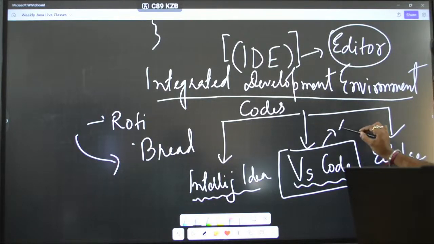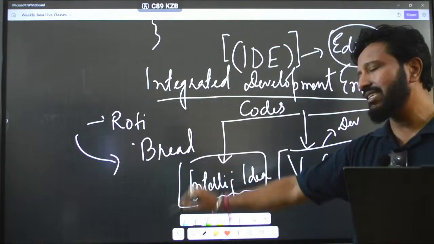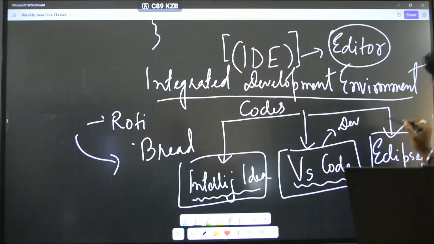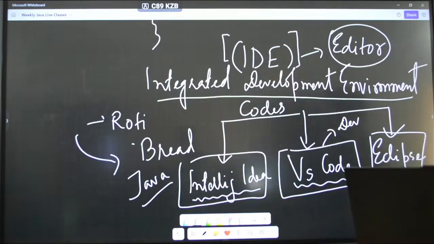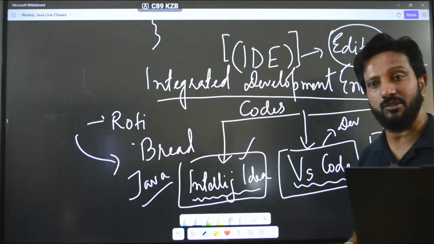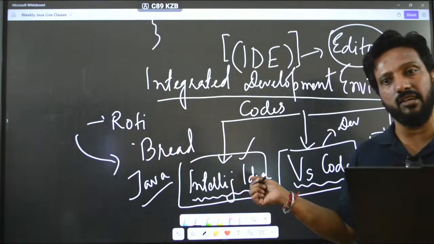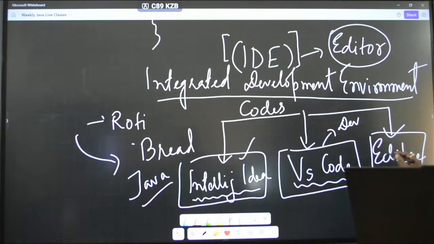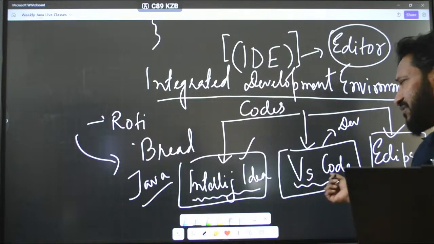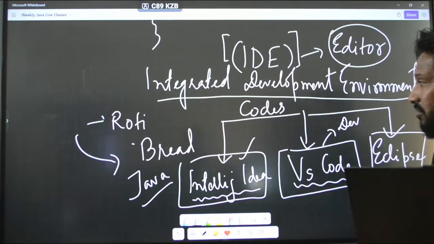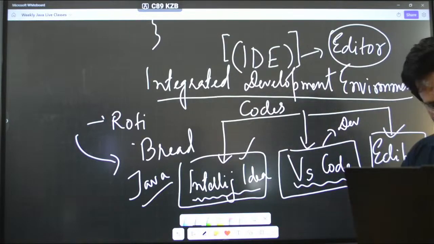If you are learning development, then it is a very good thing, but for writing code you can go for IntelliJ IDEA or Eclipse, because these two are dedicated to Java. That's why I am stressing more and more, if you are learning Java, please go with IntelliJ, because you will get auto suggestions and you are going to love it. There are a lot of auto suggestions that you will not get elsewhere. Similarly, Eclipse is also a very good one and very easy to use. So I prefer either IntelliJ or Eclipse. If you want to go with VS Code, it's okay, you can use that also. So this is it about the editors, and right now I am using this one only.